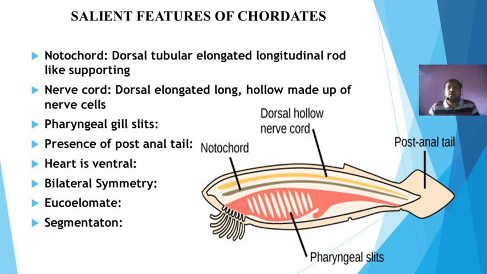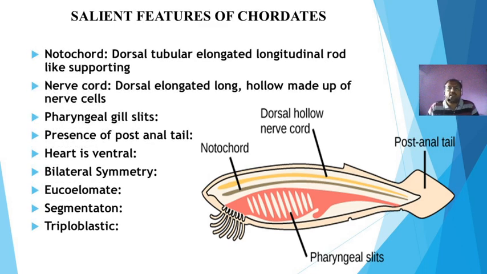Then segmentation is also present in the chordate. They are metamerically segmented, but in case of non-chordates, some individuals are also metamerically segmented, and the best example is phylum Annelida.